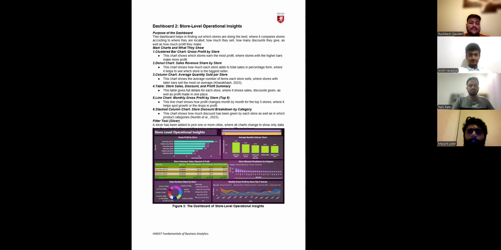The table and the line chart display store-specific data as well as the trend in monthly profit fluctuations over time. The slicer enhances analytics by letting the user focus on a selected city as well as compare their store metrics.